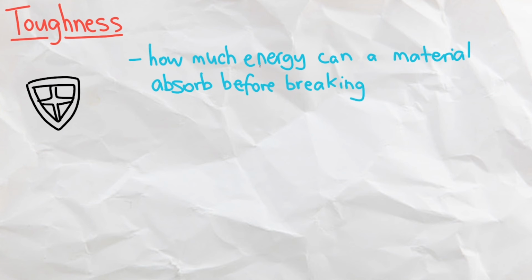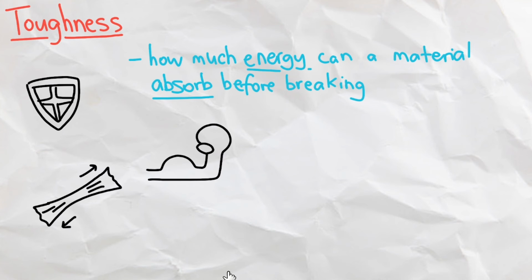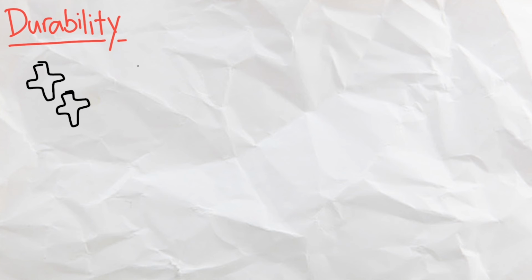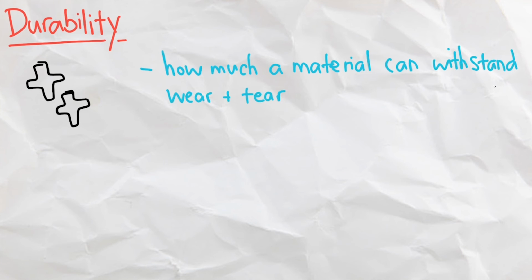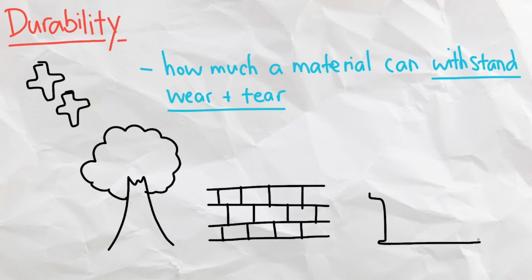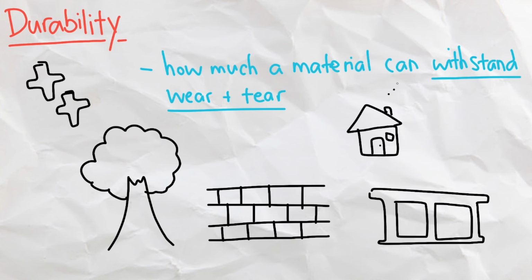Next, we have toughness, which is how much energy a material can absorb before breaking, sort of like a combination of strength and plasticity. Stainless steel and aluminium are very tough materials. Next, we have durability, which is how much a material can withstand wear and tear. A lot of highly durable materials, such as wood, bricks, and concrete, are used to build our homes.